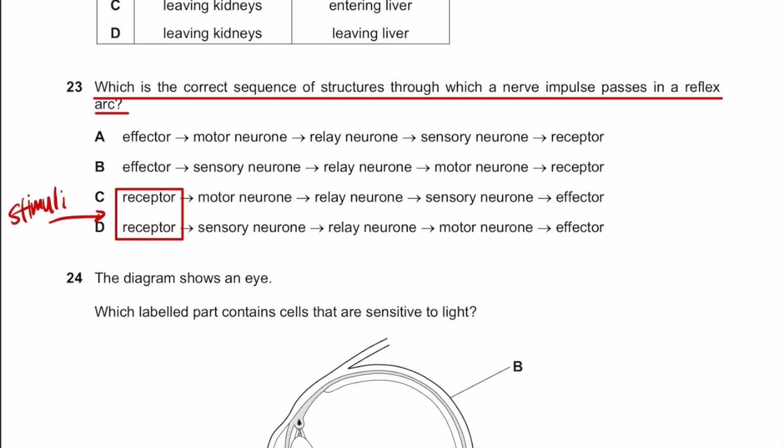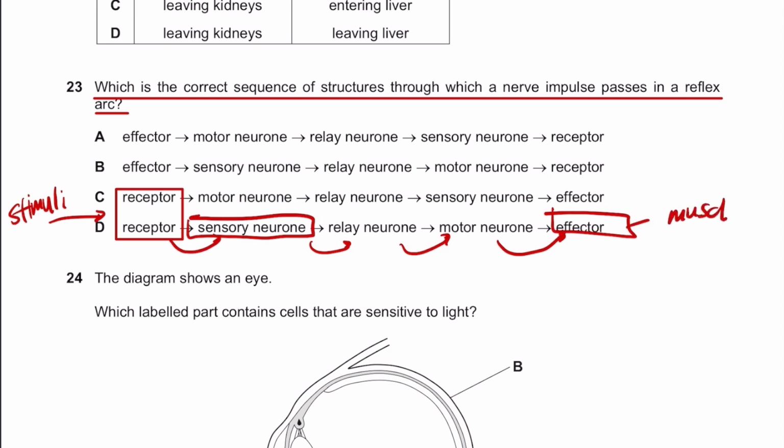So the receptors perceive or receive stimuli, and then send the signal through the sensory neuron, and then relay, motor, and effector finally. Effectors are like muscles and other organs. Receptors are like eyes and skin. And, to be more precise, you should say that the temperature receptors or pain receptors or pressure receptors are inside the skin.